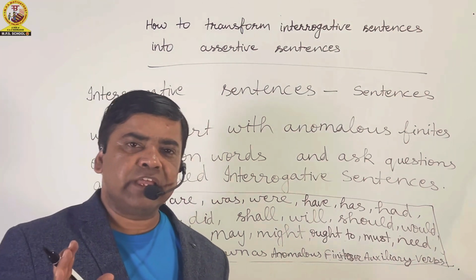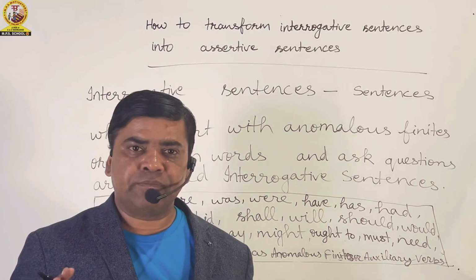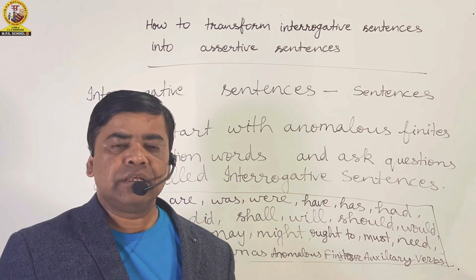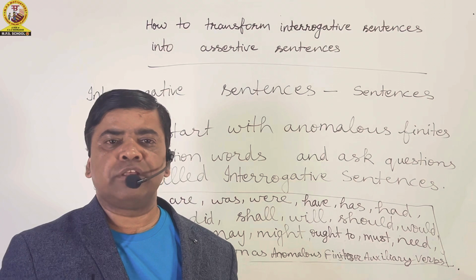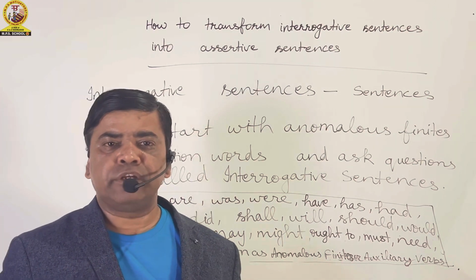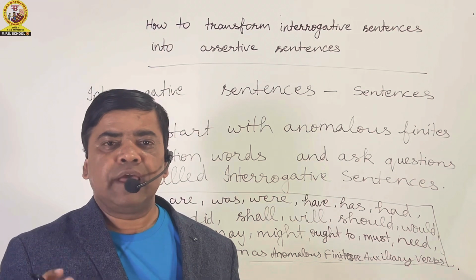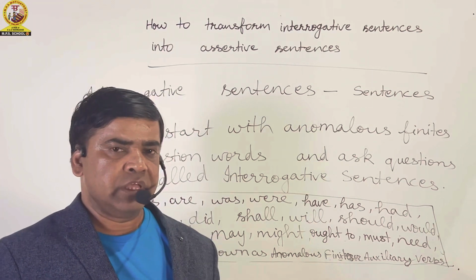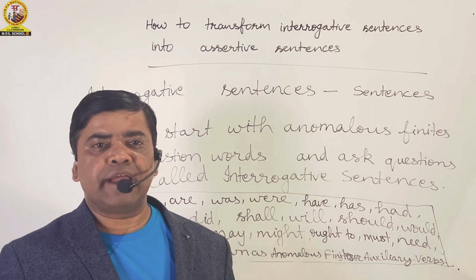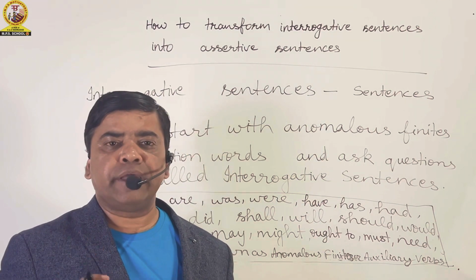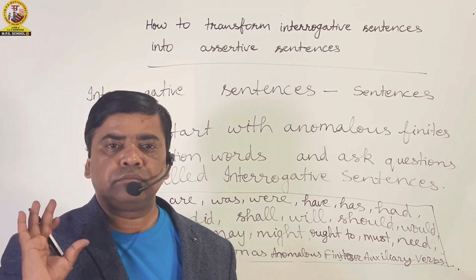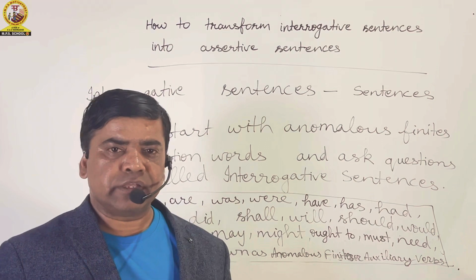Actually friends, I am not teaching you auxiliary verbs, but it was important to mention the anomalous finites before starting to discuss how to transform interrogative sentences into assertive sentences, because we shall have to use anomalous finites in transforming interrogative sentences into assertive sentences.